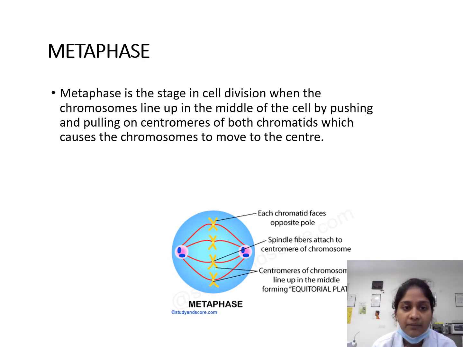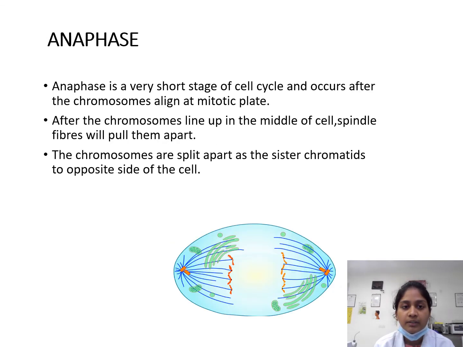Next, coming on to the metaphase. Metaphase is a stage in cell division when the chromosomes line up in the middle of the cell by pushing and pulling on centromeres from both chromatids, which causes the chromosomes to move to the center. Anaphase. Anaphase is a very short stage of the cell cycle and occurs after the chromosomes align at the mitotic plate. After the chromosomes line up in the middle of the cell, spindle fibers pull them apart. The chromosomes are split apart as the sister chromatids move to opposite sides of the cell.